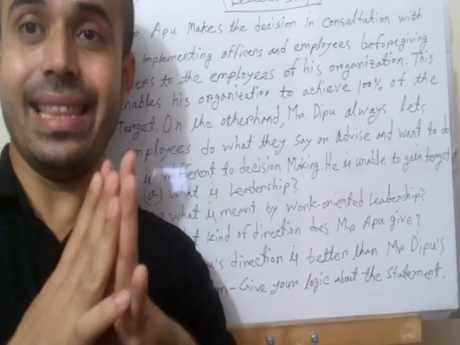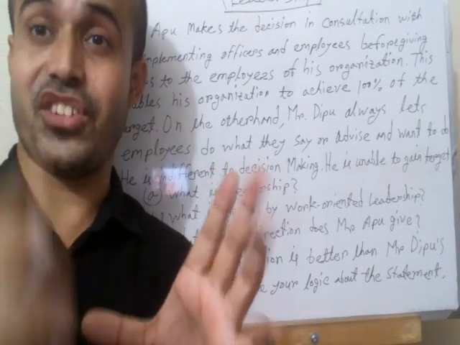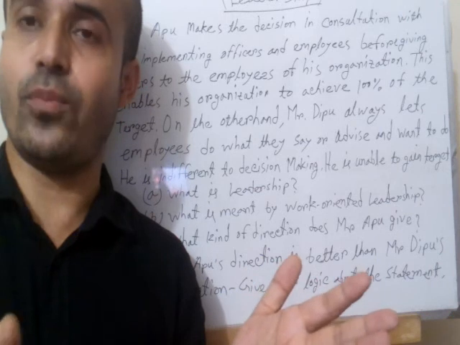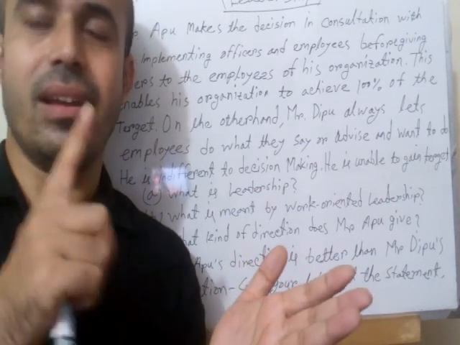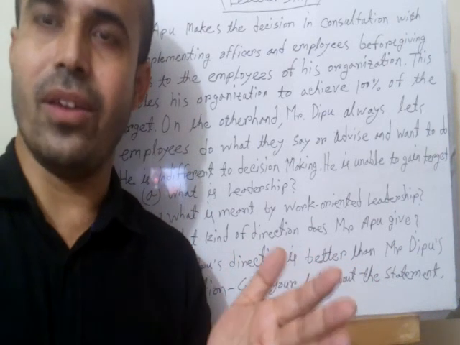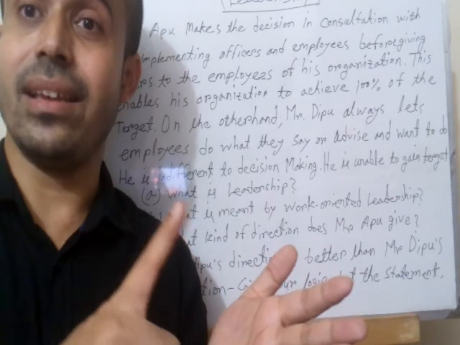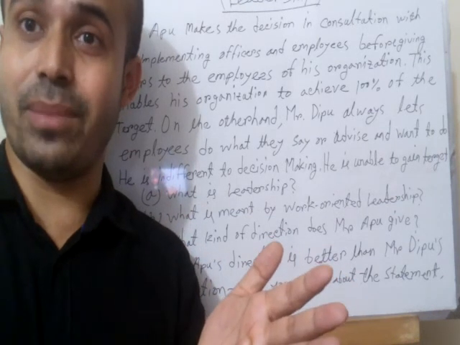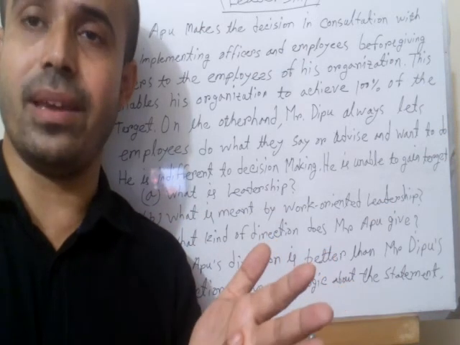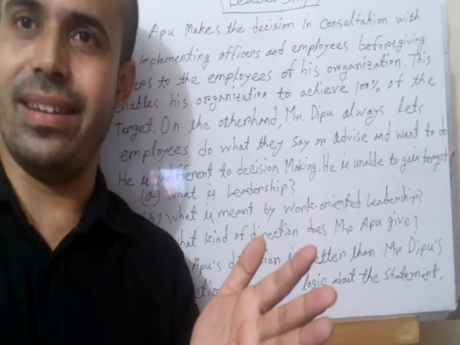In the direction classification, not the leadership classification, in the direction classification based on leadership, there are 4 types: the autocratic direction, the fatherly or paternalistic direction, and the democratic direction, though for democratic leadership the name is changed here to consultative or participative leadership, and then free-rein leadership.